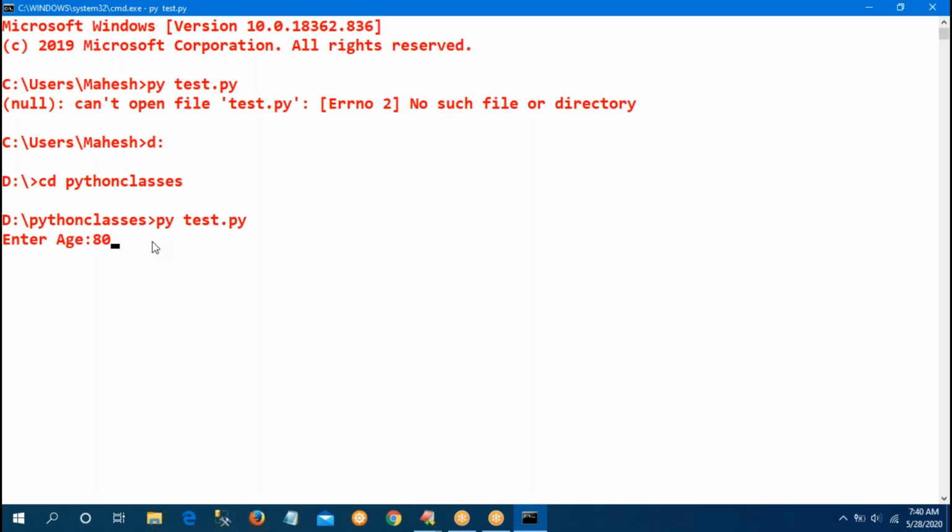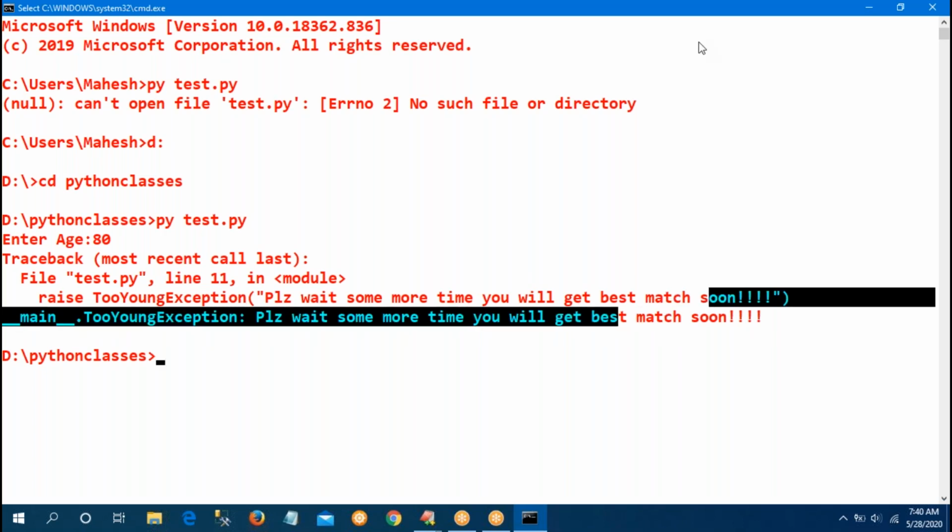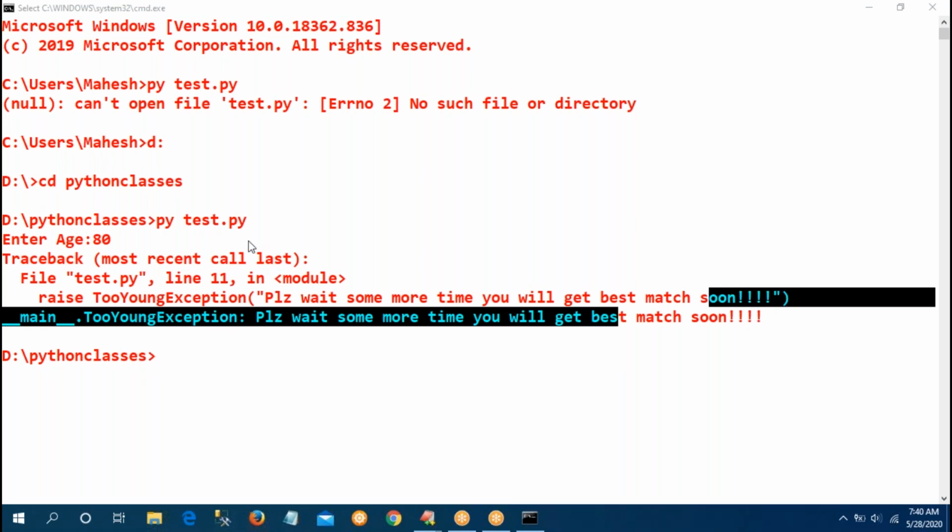Now what will happen? See, click on enter. The tooYoung exception is raised. Please wait some more years, you will get the best match. Because it is just 80 years only, you have to wait one more 2 to 3 years. Then you will get the best match.